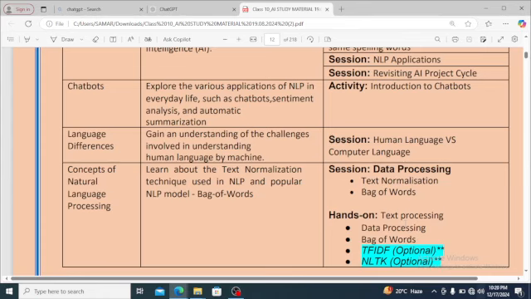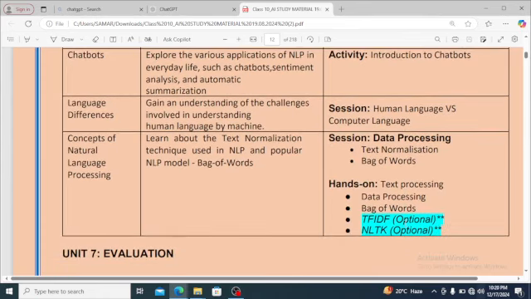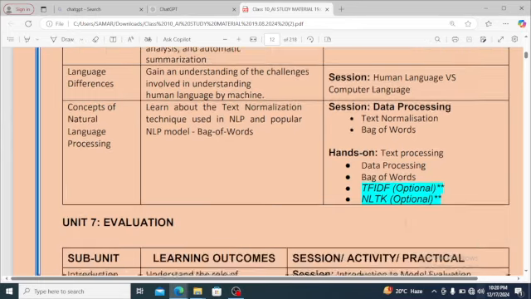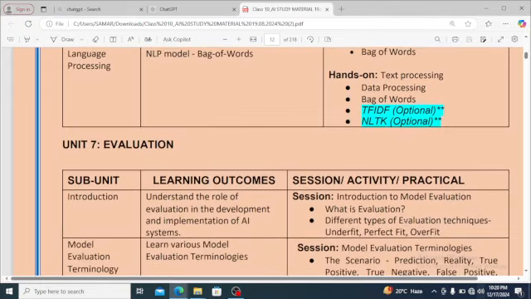We'll do the session data processing, which is text normalization and bag of words. What will be the hands-on activity? The hands-on activity will be text processing, data processing, and bag of words. There will be TFIDF and NLTK. These things are optional. Many things are omitted from the CBSE syllabus in IT 402 as well as in AI, and it is highlighted already.